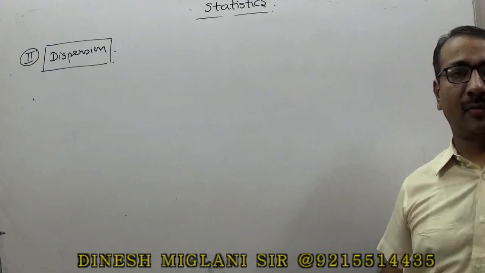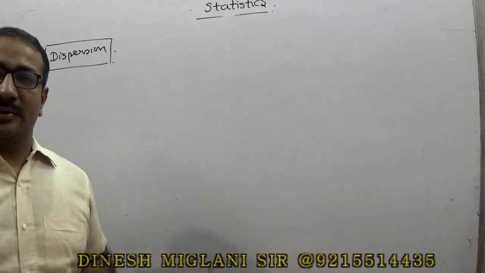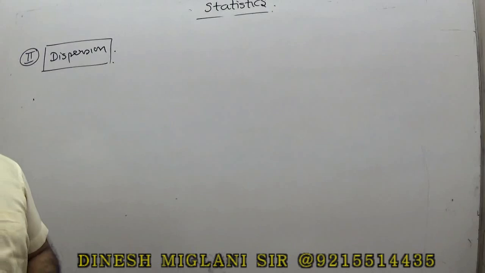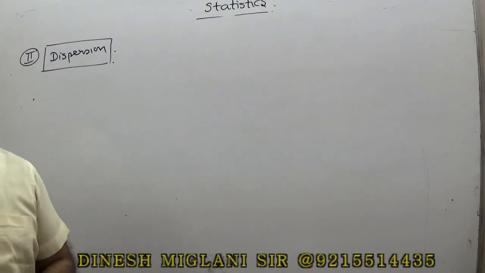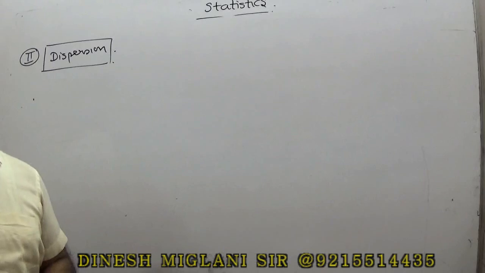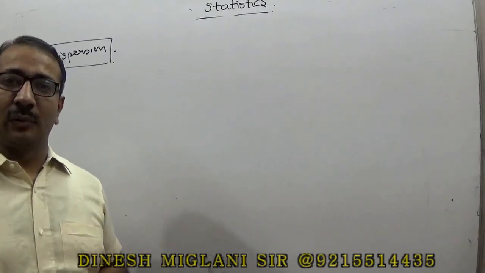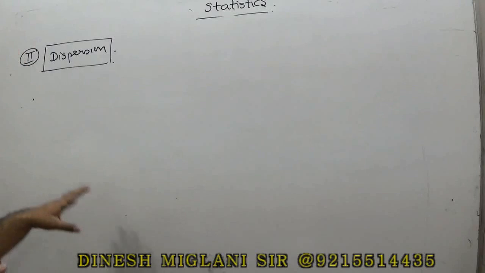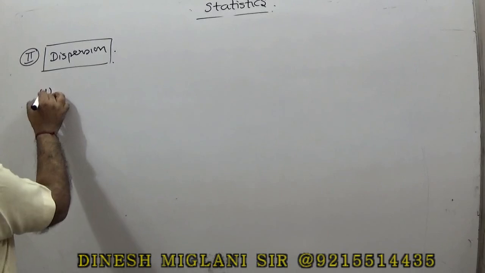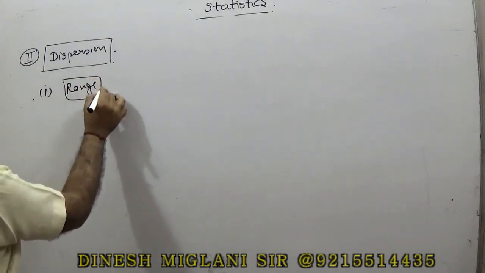The result that we have obtained by measurement of the central tendency is not good, or you can say that it does not suit the whole data. But if the dispersion is less, that states that data is unscattered and whatever result we have got is right. So there are 4 points that we are going to understand in the topic of dispersion. 4 measurements are there. First one is said to be the range.